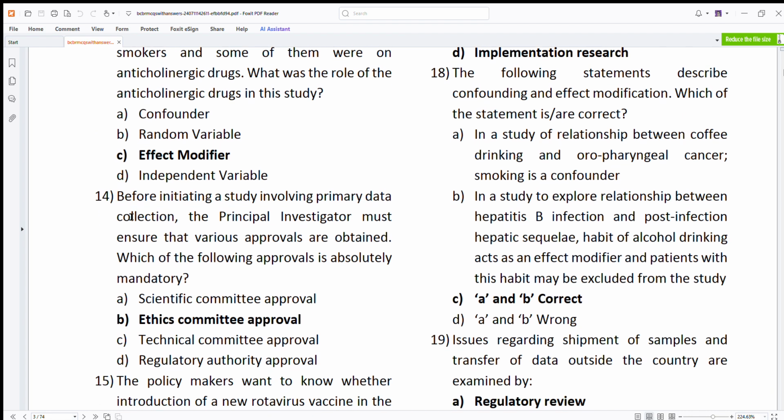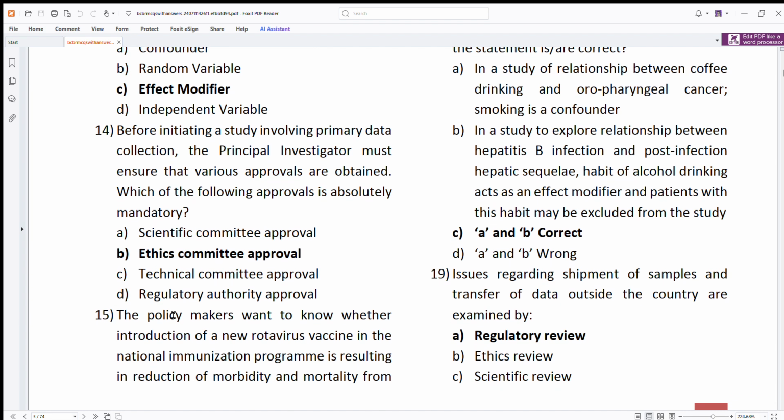Then, before initiating a study involving primary data collection, the principal investigator must ensure the various approvals are obtained. Which of the following approvals is absolutely mandatory? That is ethics. It goes without saying, ethics committee approval. All you young PG students who are doing your MD and MS, after your protocol is approved by the ethics committee, every institute has an institutional ethics committee. When I did my MD from Era Medical College, Lucknow, I sought approval from the ethics committee. Until the institutional ethics committee approved it, I could not have gone forward with my clinical trial.